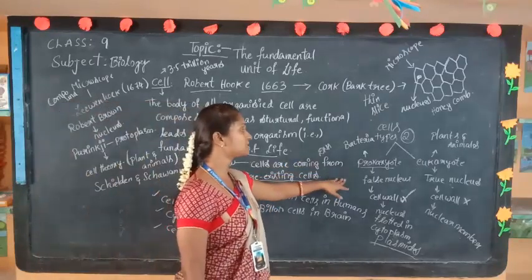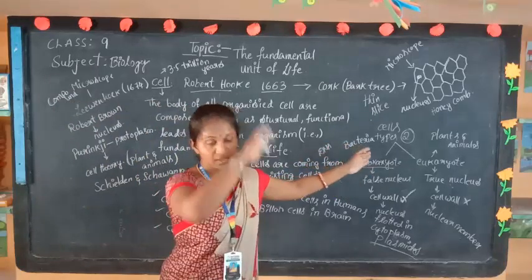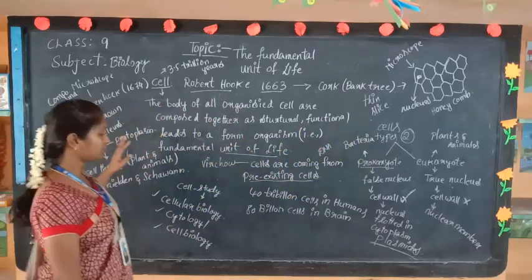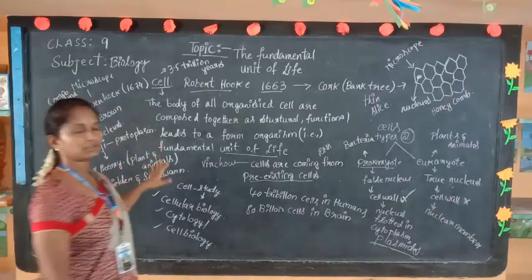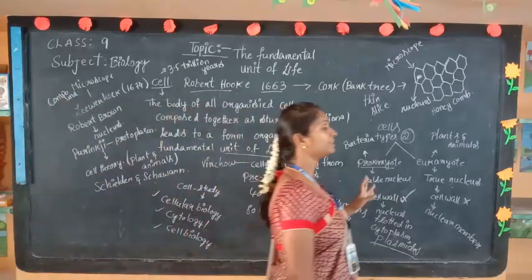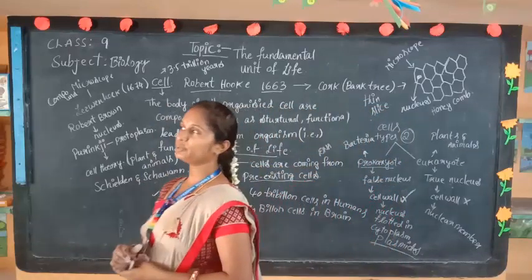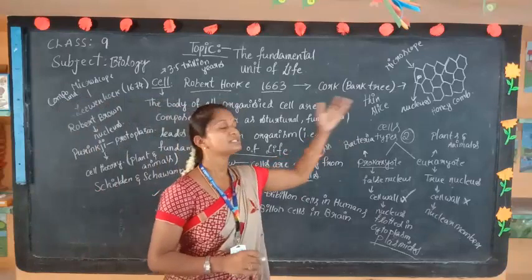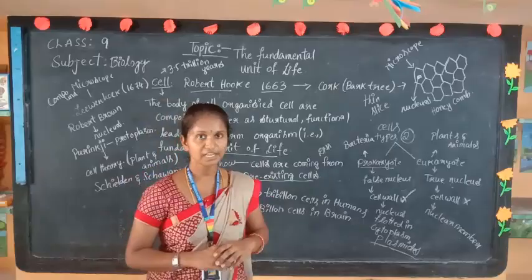The cell types we discussed, prokaryotes and eukaryotes. Prokaryotes example bacteria, eukaryotes example plants and animals. And in tomorrow's session we are going to discuss the compound microscope, and we will be ready to take one activity also by tomorrow. Tomorrow we are going to do one onion activity. How we will see the cells under the compound microscope. Thank you, children.